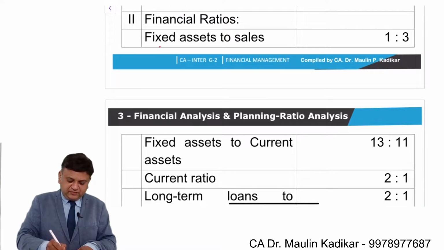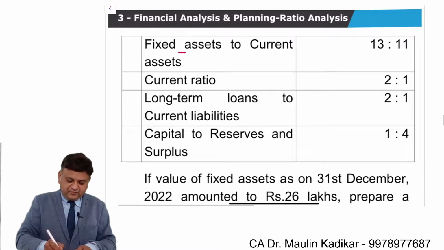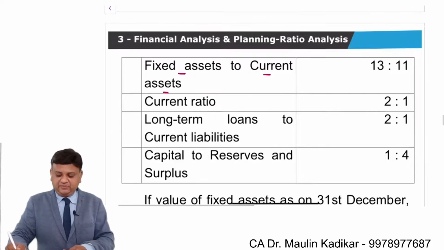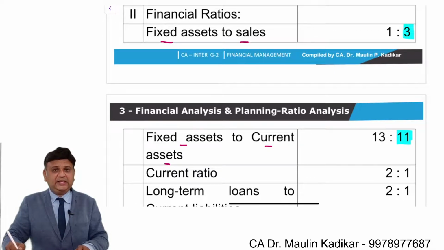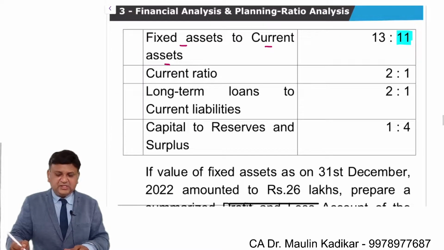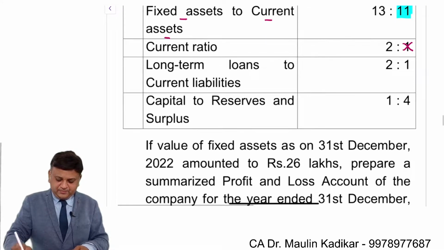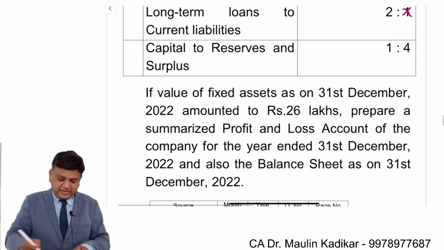Financial ratios: fixed asset to sales 1:3. Fixed asset to current assets 13:11. Friends, if we have been provided with a ratio other than 1, then it carries an importance. If it is is-to-1, it does not carry any importance. Current ratio is 2. Long-term loan to current liabilities again 2. Capital to reserves and surplus is 1:4.